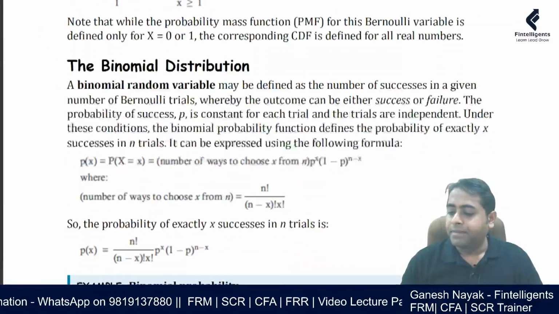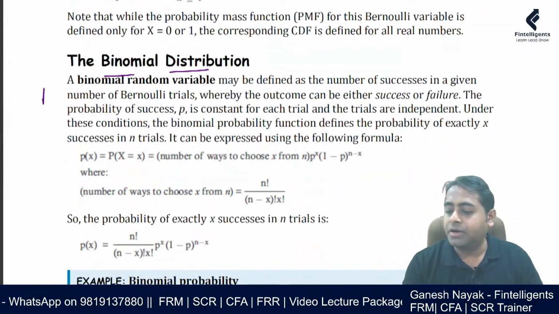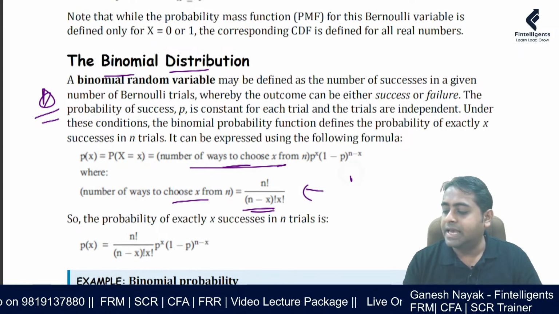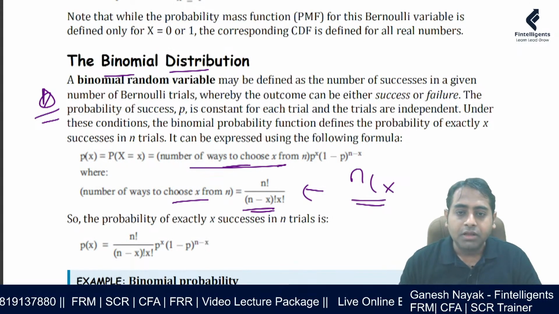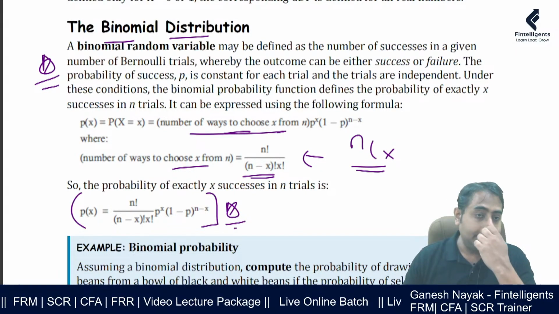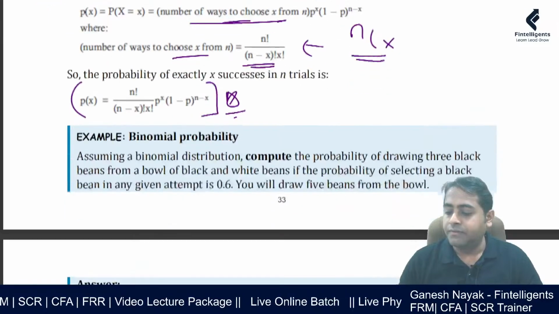Binomial distribution, very important. Mark this as star. This entire formula, nCx, is testable in the exam. That means this entire formula is testable. They have been testing it in the history. Very important section.